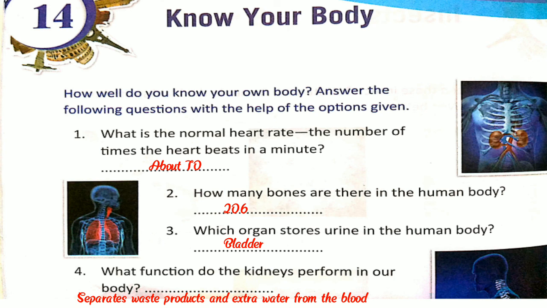So our heartbeat is about 70 in a minute, and an adult has 206 bones. The bladder stores urine in the human body, and the kidney separates waste products and extra water from the blood.